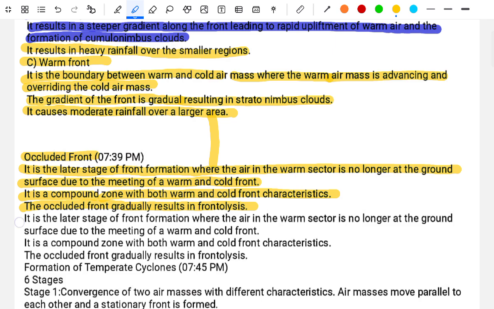frontolysis. It is the later stage of front formation where the air in the warm sector is no longer at the ground surface due to the meeting of the warm and cold fronts. It is a compound zone with both warm and cold front characteristics. The occluded front gradually results in frontolysis.